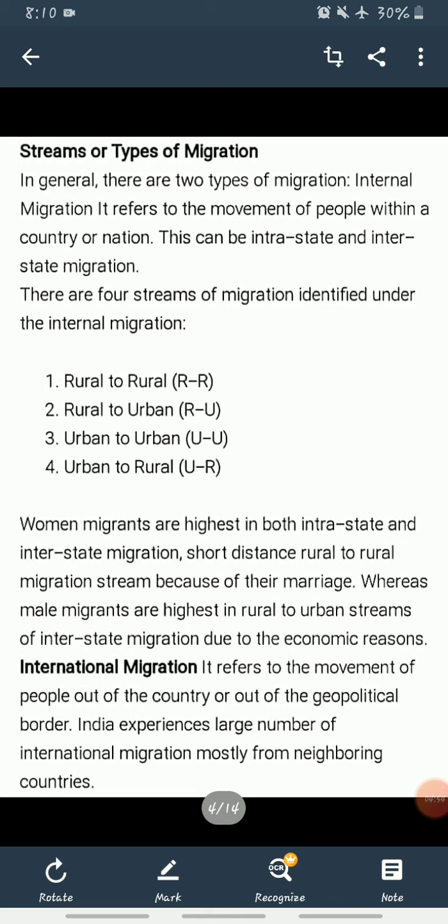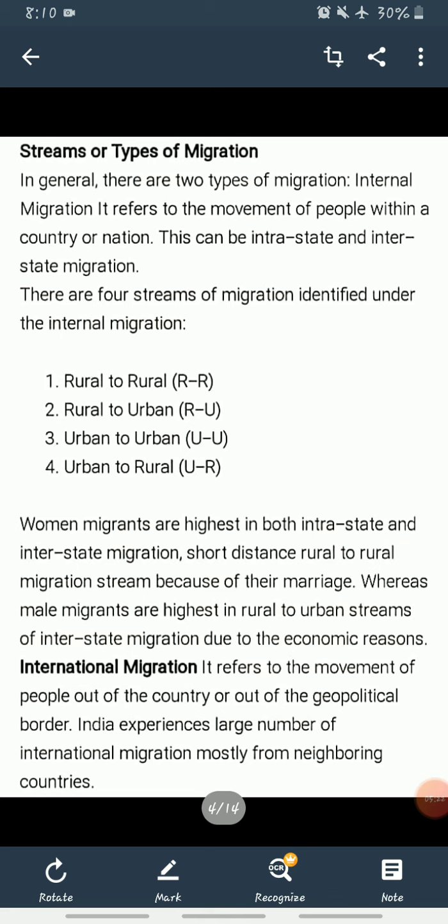Women migrants are highest in both intrastate and interstate migration. For short distance, rural to rural migration stream is highest because of marriage, whereas male migrants are highest in rural to urban streams of interstate migration due to economic reasons, for jobs and other work purposes. Okay, and if we talk about international migration, it refers to the movement of people out of the country or out of the geopolitical border.